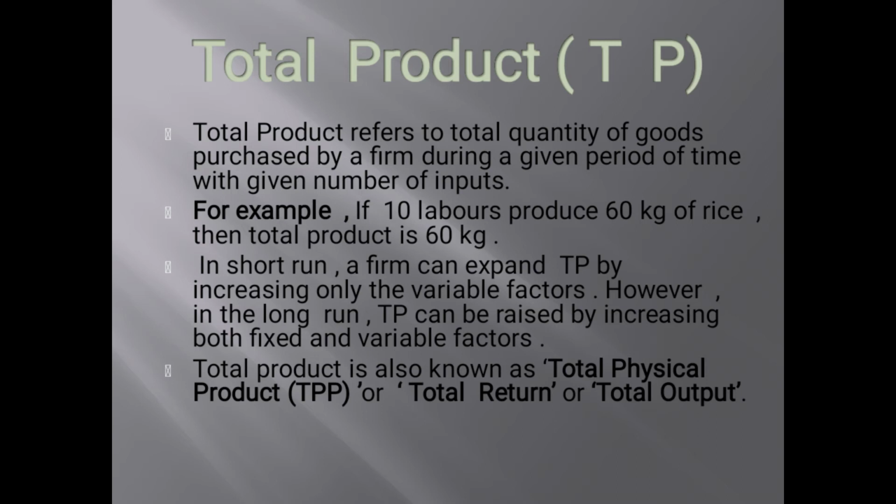In the short run, a firm can expand total product by increasing only the variable factors. However, in the long run, total product can be raised by increasing both the fixed and the variable factors. Total product is also known as total physical product, total return or total output. In short, total product refers to the total output of a commodity at a particular level of a variable factor when combined with fixed factors.